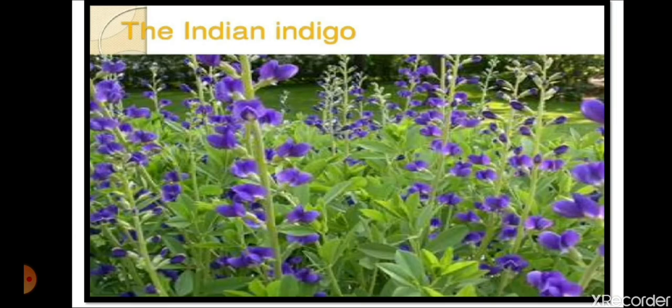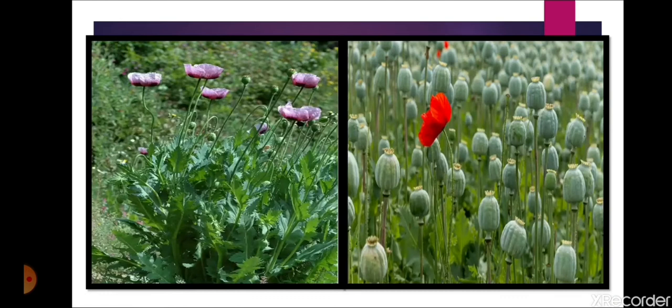Now, we will see the picture of Indian indigo. This is the Indian indigo that produces a rich blue color. This is the blue color. And now, this is opium. From this plant only, this is the opium plant, that drug is being extracted.